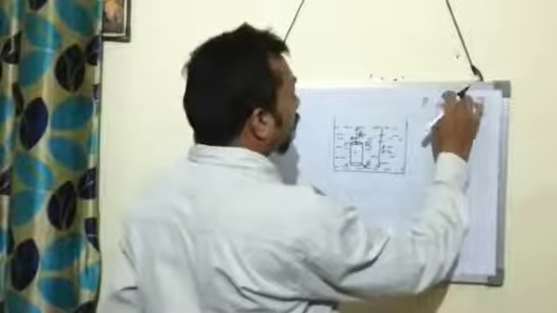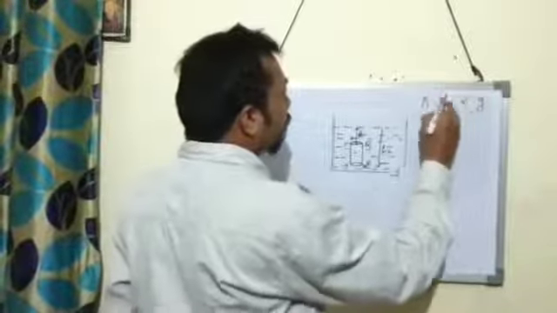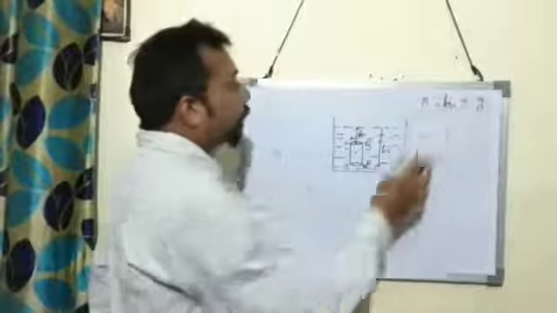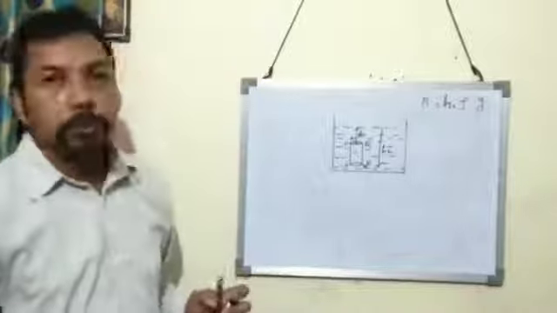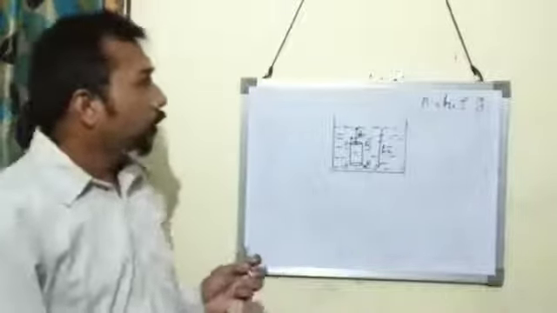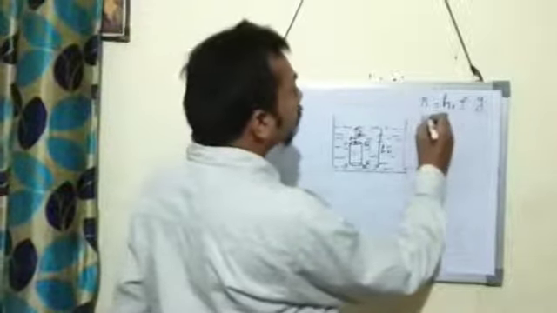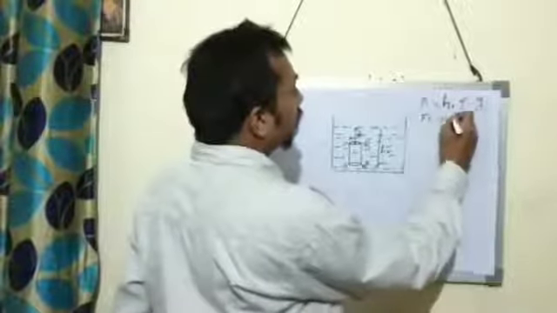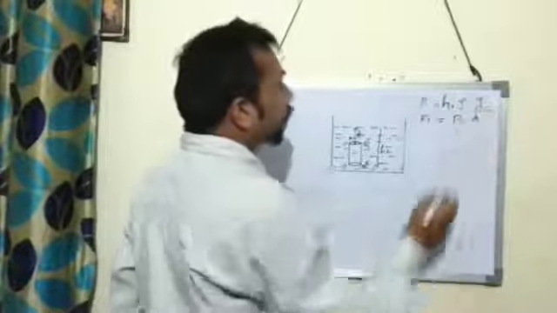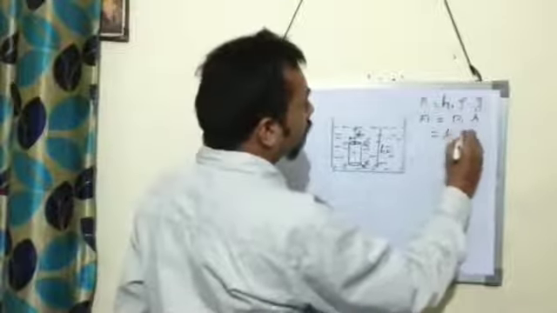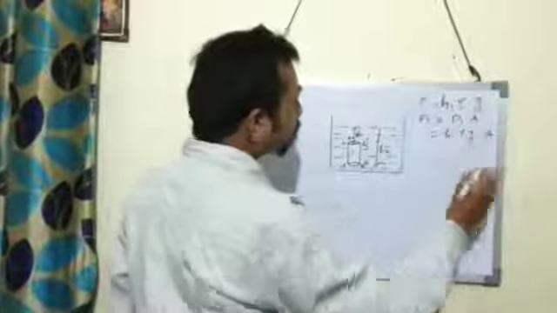In the case of this upper surface, the depth is H1. So we get P1 as H1 rho G. The force which acts on the upper surface is taken as F1. So F1 is equal to P1 into the area of cross section. Then we substitute the value and get H1 rho G into A.